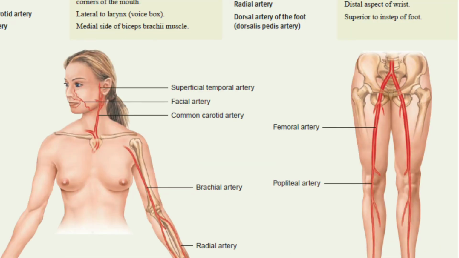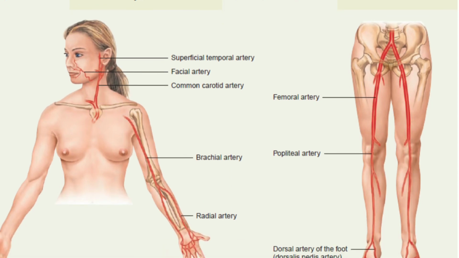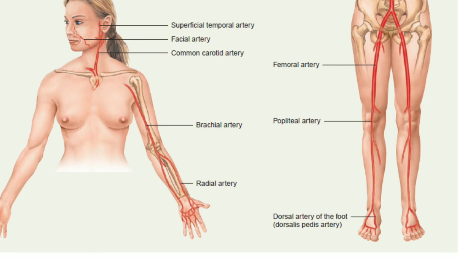So the different pulse points are shown in the picture. The superficial temporal artery, you can see the facial artery, the common carotid artery, the brachial artery and the radial artery of the hand, and the femoral artery and the popliteal artery on the legs. There is also a dorsal artery of the foot. So these are the different pulse points where the pulse can be felt.